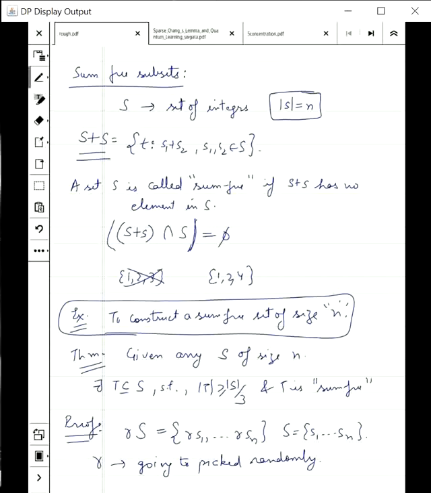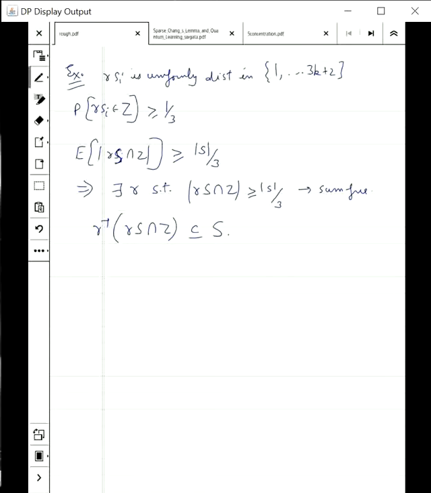How do we do that? That's again very simple. We just look at R inverse times RS intersection Z. This is a subset of S and sum free. Also, the size of this is more than |S|/3. This completes the proof. We were able to show that there exists a set which is sum free and has big size.